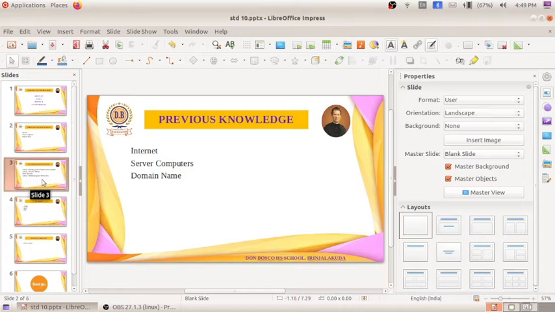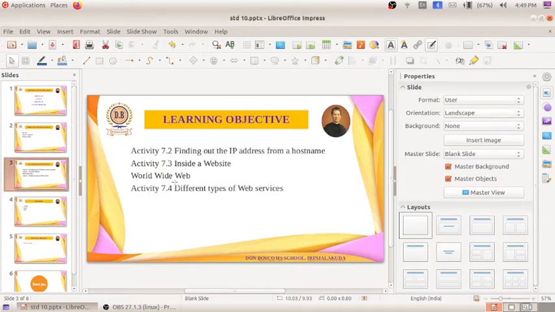Today we will be discussing finding out the IP address from a host name, that activity we have done. Once more we will be doing that, and also inside a website, and about World Wide Web and different types of web services. Actually this chapter is the continuation of the chapter which you have studied in 9th standard. In 9th standard you will be having a chapter related to the internet. Okay, this chapter is the continuation of that chapter.